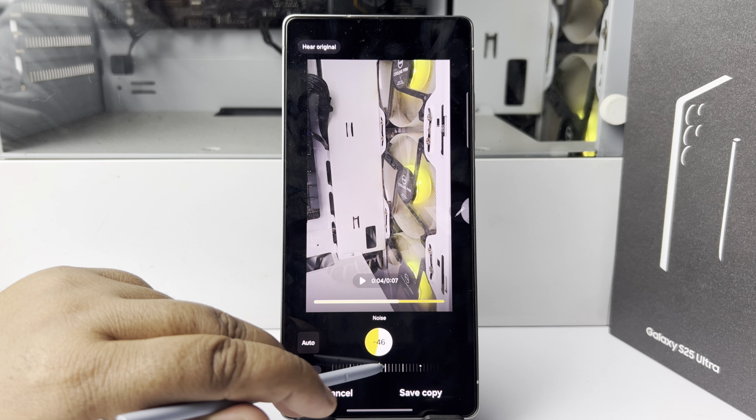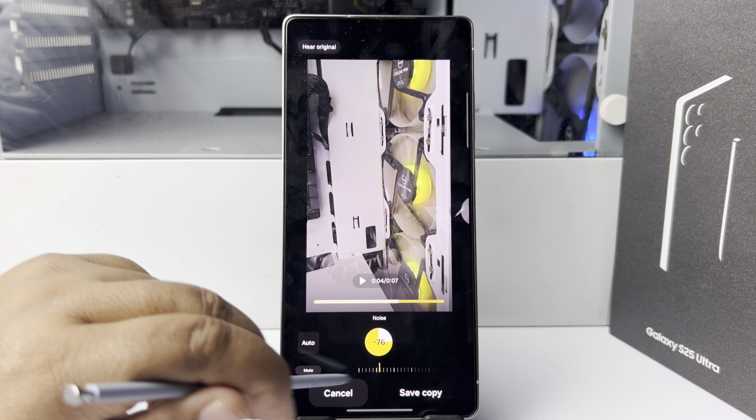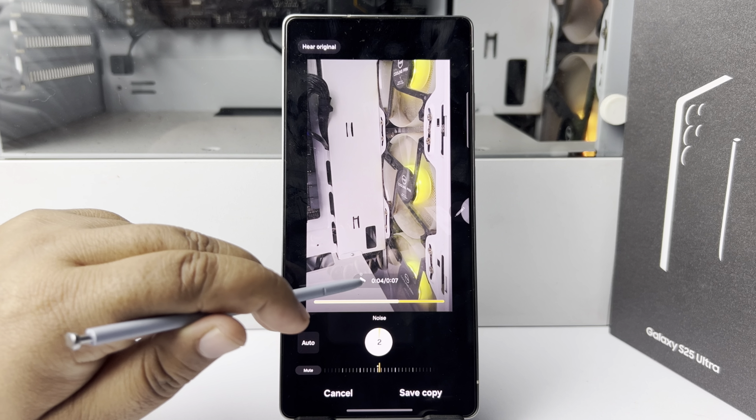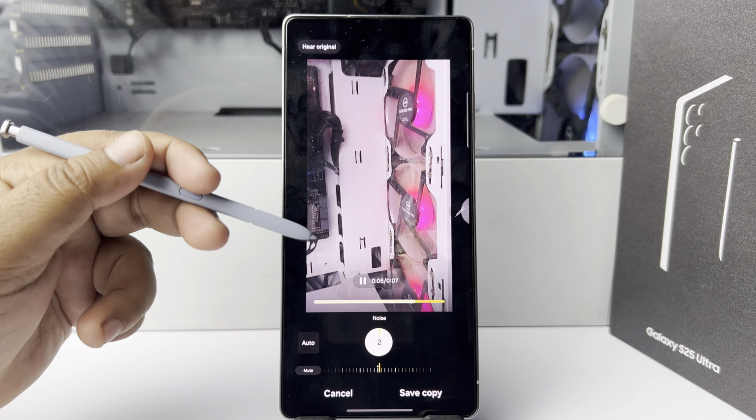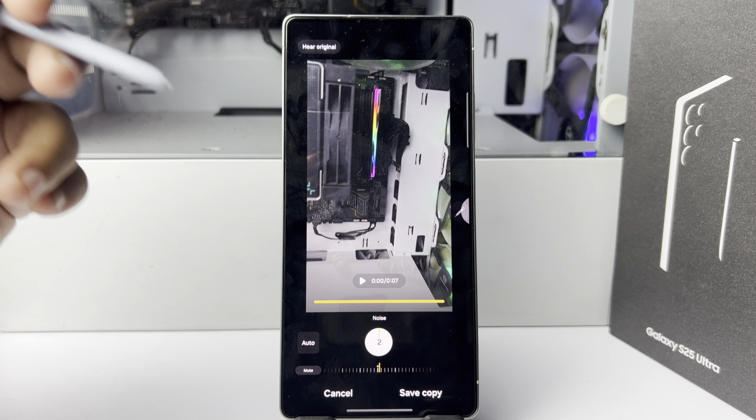Now, I'm selecting 0 here to show you my current video noise. Let's play the video. As you can hear, this video has lots of noise. Now, to decrease noise, select 100% or 90%, minus 90 or minus 100.